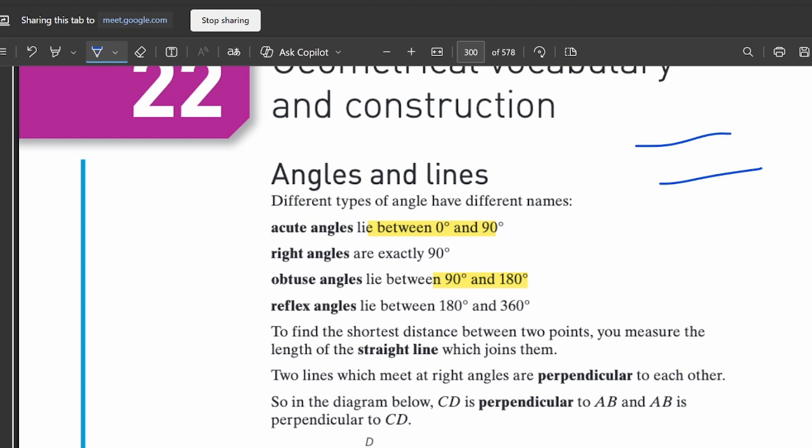For an angle, you should have two lines. This is a very basic thing. For an angle, you should have how many lines? Two lines. Okay.